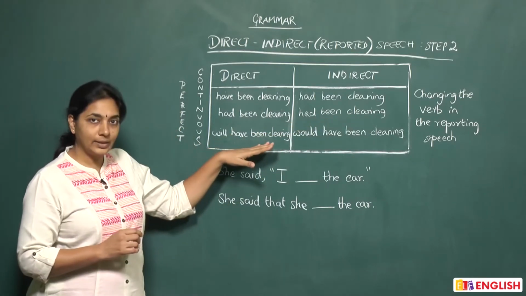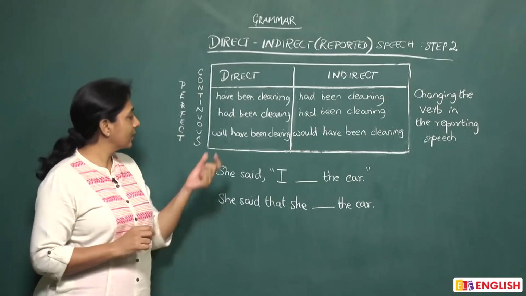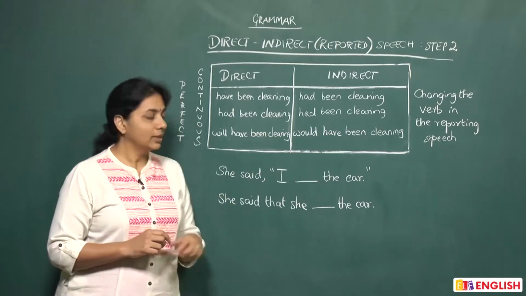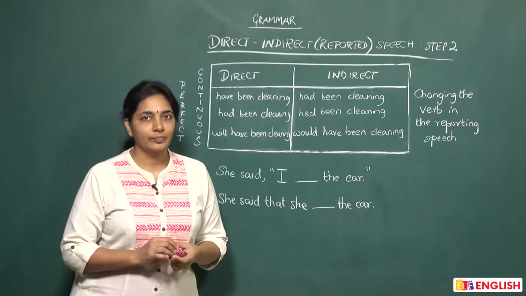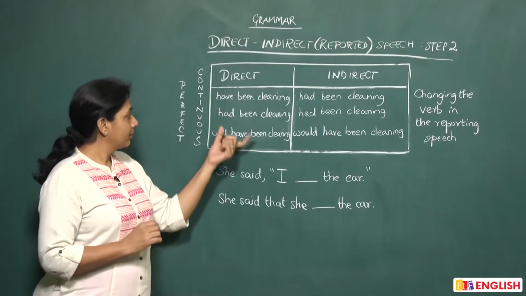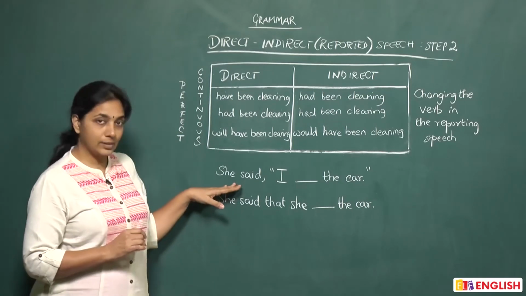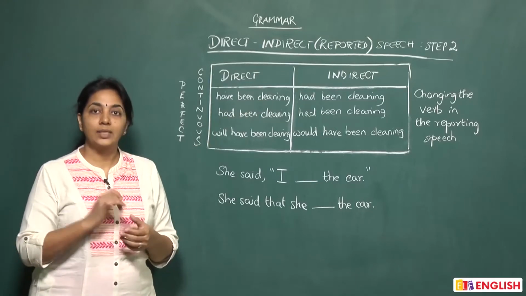Will have been cleaning, that is future perfect continuous. Remember what we said, only the will changes to would and the rest remains the same. So will have been cleaning becomes would have been cleaning. Now let's look at these particular forms of the verb in an example. The direct speech, she said, I have been cleaning the car since morning.